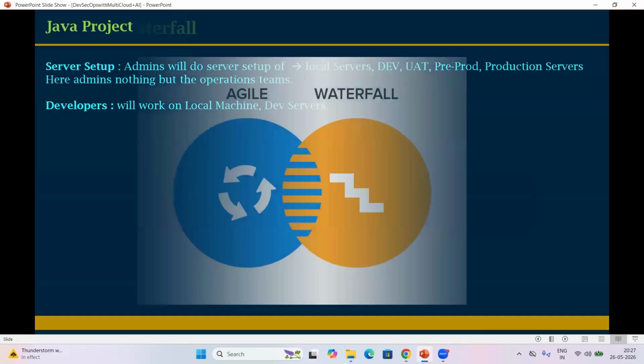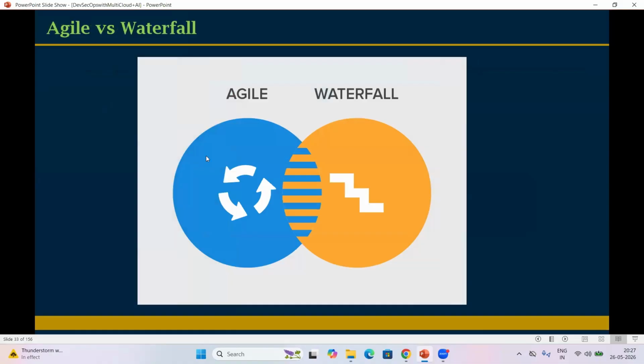Now look at my screen. Here we have two methodologies, Agile and waterfall. So what is Agile, and what is waterfall? Agile is a parallel development.